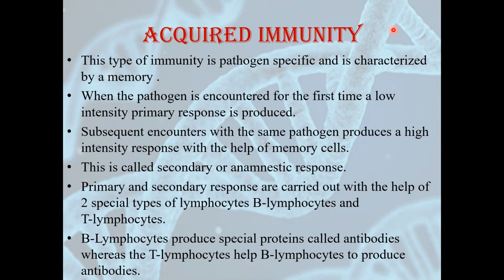Memory means our body remembers which type of pathogen has attacked it earlier in life, and this works according to that memory. When the pathogen is encountered for the first time, a low intensity primary response is produced. And if that same pathogen attacks our body for the second time or for the third time, at that time what will happen? Our body will produce a high intensity response. Why? Because it has the memory of the previous attack.